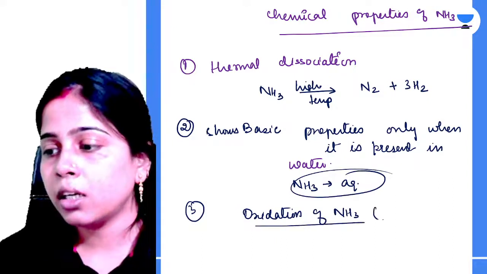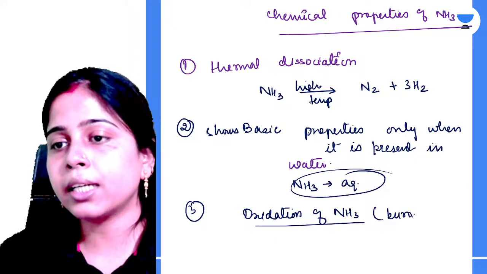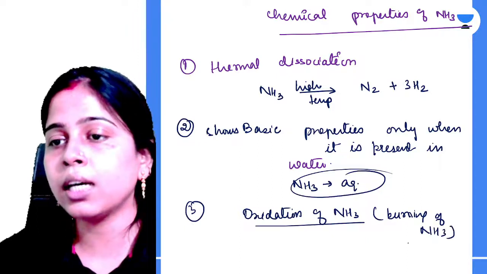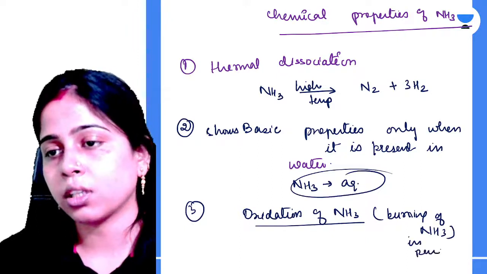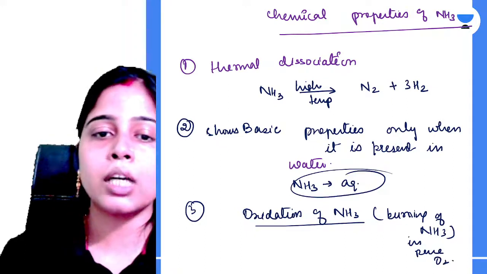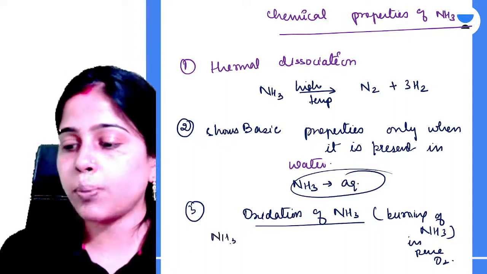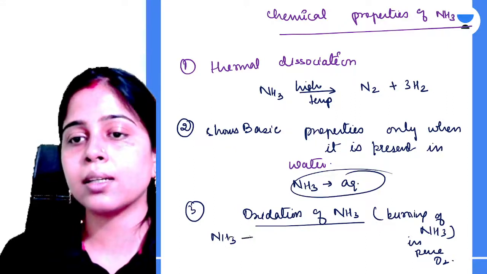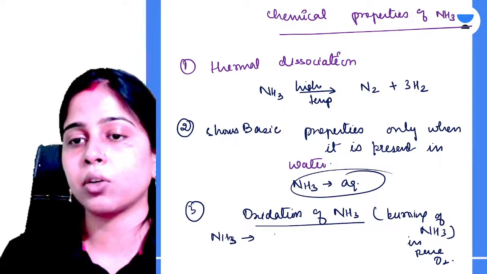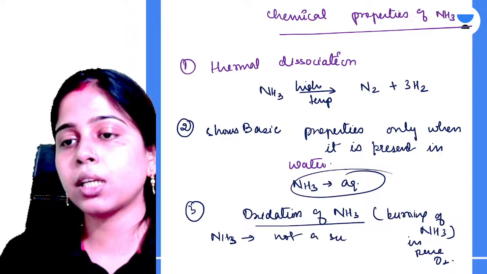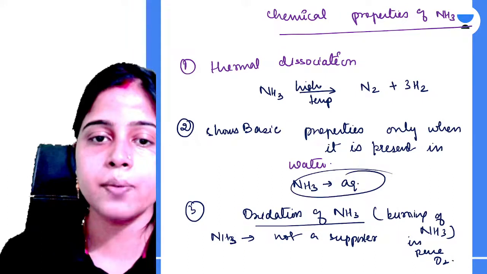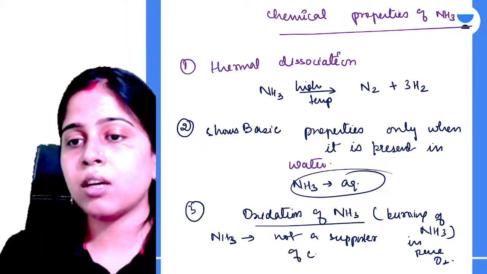Oxidation of ammonia, or you can say burning of ammonia, burning of ammonia in pure oxygen. Let me tell you, ammonia is not a supporter of combustion, neither does it burn itself in air. It is not a supporter of combustion, neither is it combustible itself.